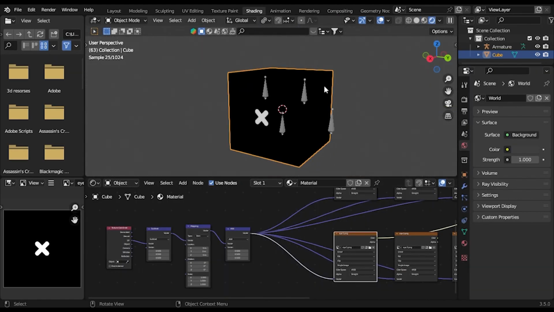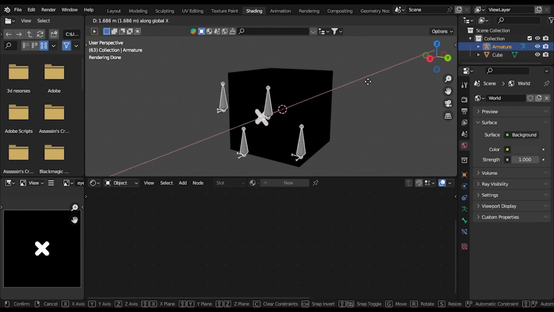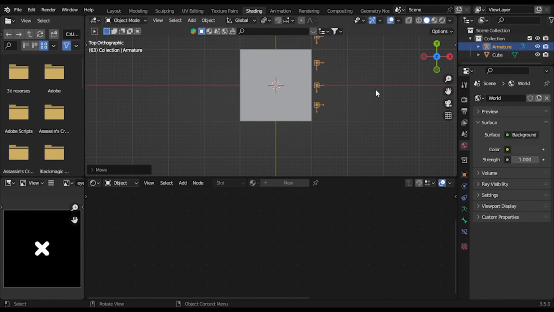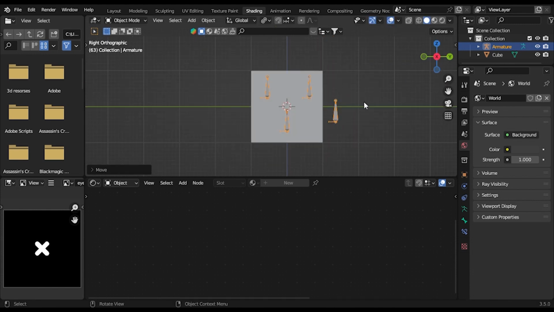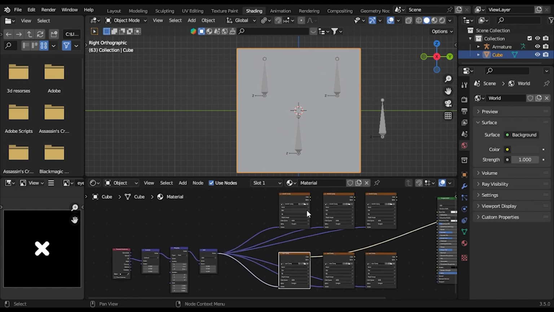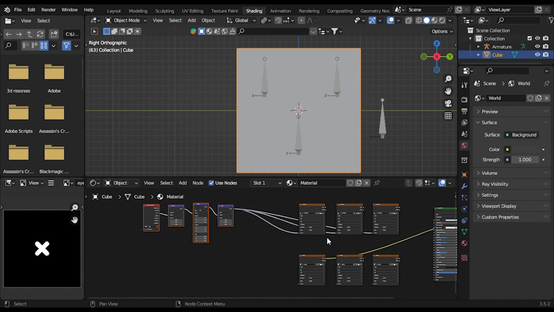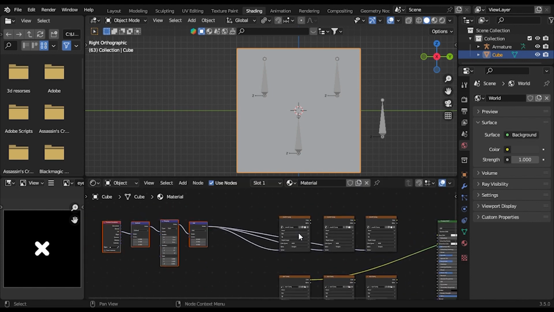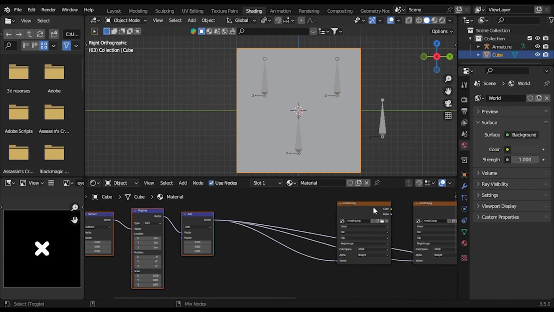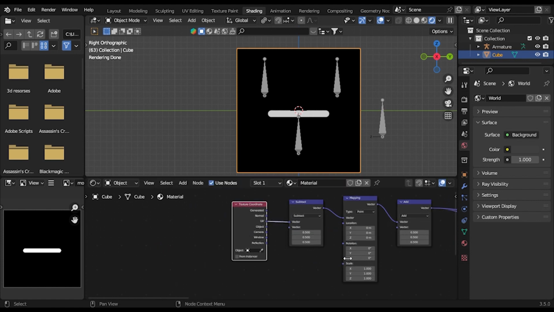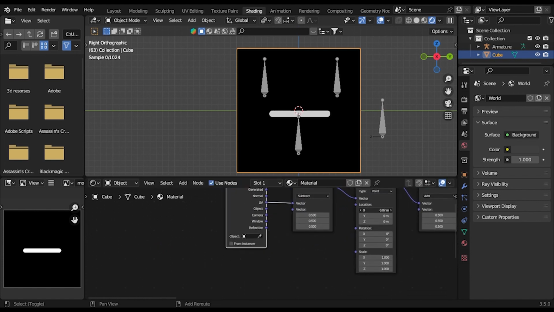Now we're going to use these bones. We just move them in front of the face like so, and we're going to use these bones to control the eyes and the mouth. So let's disconnect this, move this over here, and the first thing we're going to do is control the location. As you can see, I can control this and control this.